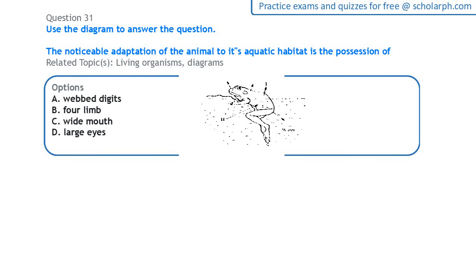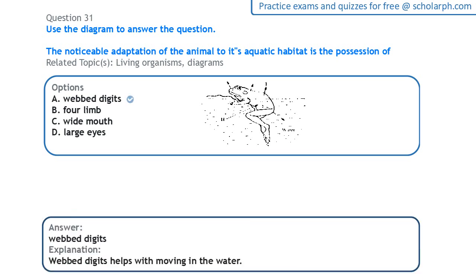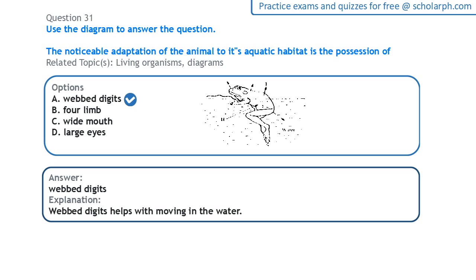Question 31, using the same diagram, the noticeable adaptation of the animal to its aquatic habitat is the possession of what we call webbed digits. So this organism here has webbed digits, which allows it to move. Okay, it helps with swimming in its habitat.